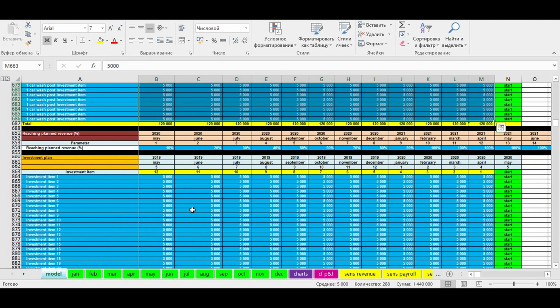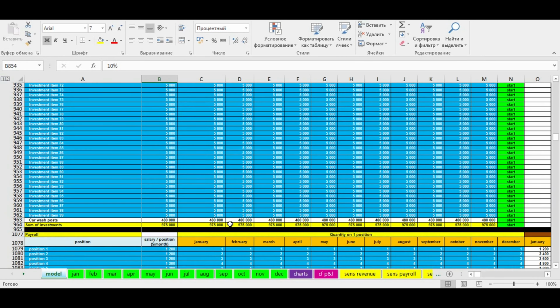When we start our car wash business, we won't be able to get maximum revenue right in the first month. So we need to set up the pace of achieving our planned revenue. This is a really very important block of inputs because it affects the appearance of operational losses.